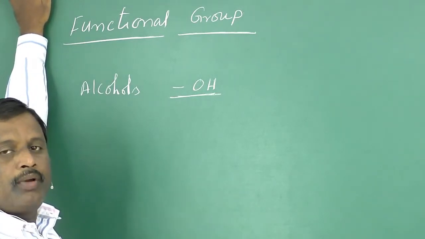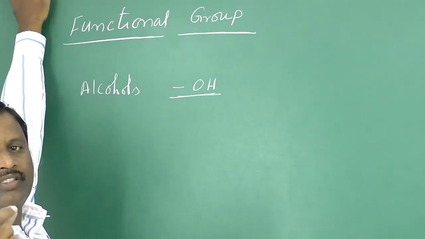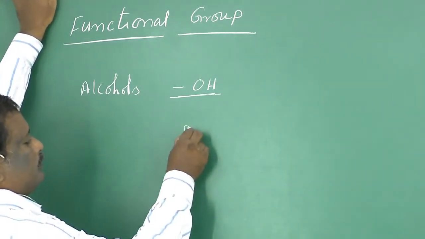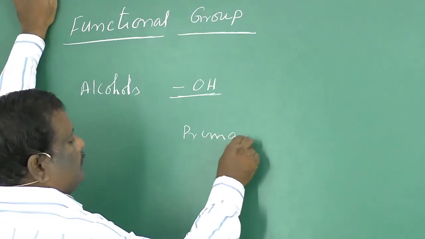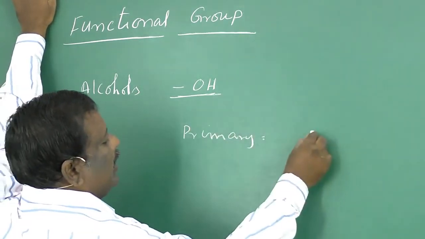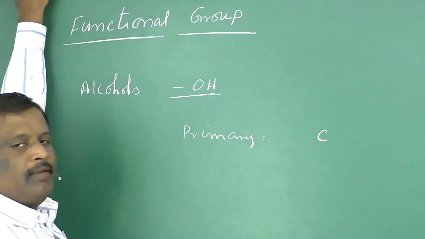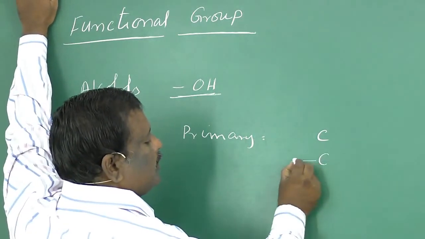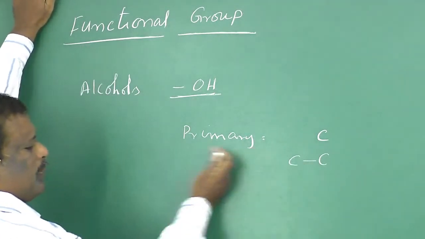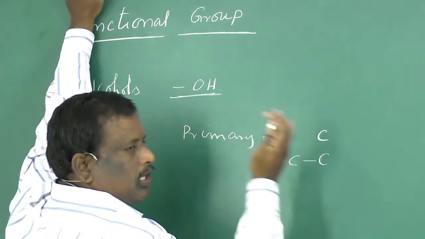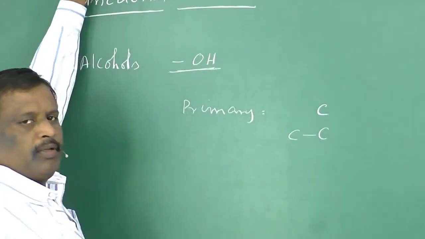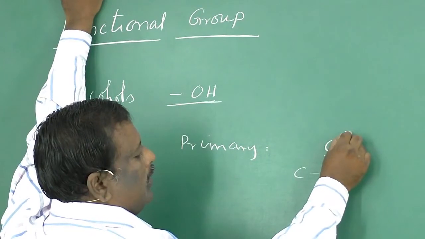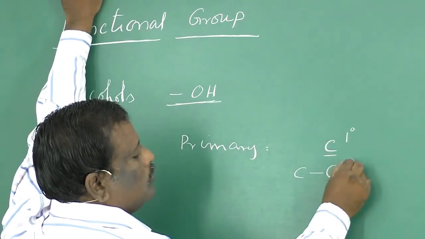First, let us observe what a primary carbon is, what a secondary carbon is, and what a tertiary carbon is. Primary carbon means a carbon which is present independently, or a carbon that is linked to another chain of carbons, irrespective of the number of carbons or the side chains, whatever it may be. Such a carbon is said to be a primary carbon and is designated as 1°.